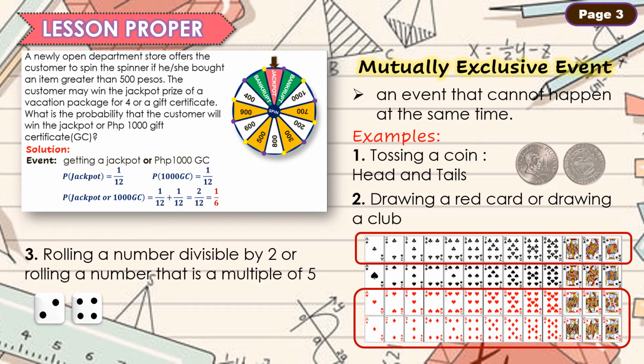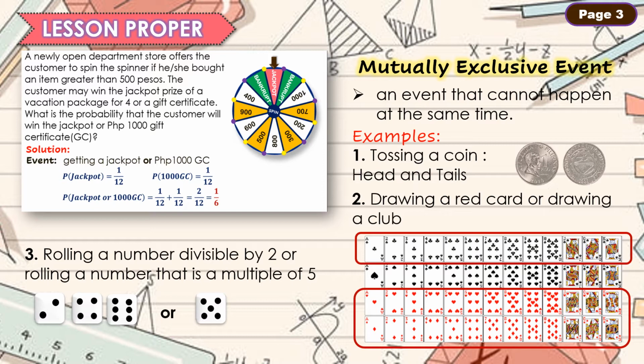Another example, rolling a number divisible by 2 or rolling a number that is a multiple of 5. For the probability of a number divisible by 2, these are 2, 4, and 6. And then the multiples of 5 in rolling a die is just a 5.